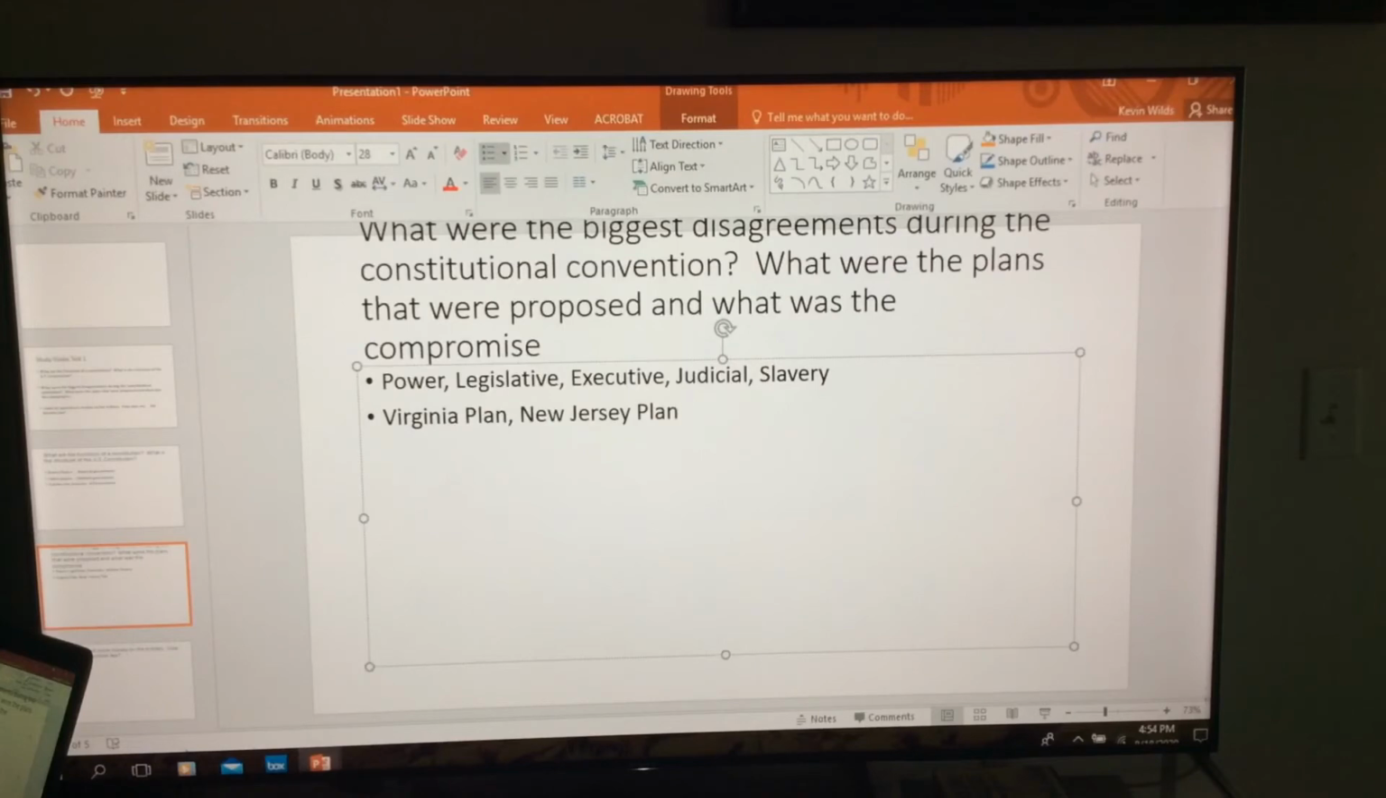What did the Virginia plan do with the legislative branch? What did New Jersey plan with the legislative branch? And so on. You need to talk about those 5 disagreements with each of those plans. Okay? So you need to tell me about it, and go in depth. Don't be brief. The more you put down, probably the better you're going to do, because you're telling me everything that I'm looking for. And then the compromise is the Great Compromise, right?